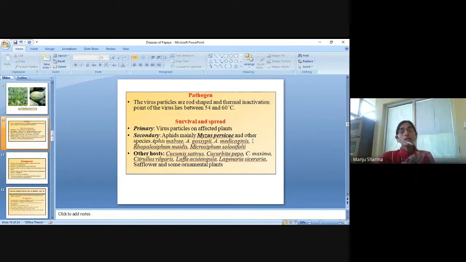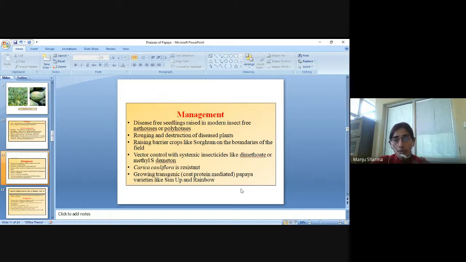Now, survival and spread of the pathogen: primary inoculum is virus particles on affected plants. Secondary spread is by aphids, mainly Myzus persicae and other species, that is Aphis malvae, Aphis gossypii, Aphis medicaginis, Prolasioptera, Microcephalum solanifolii, etc. Other hosts are Cucumis sativus, Cucurbita pepo, Cucurbita maxima, Citrullus vulgaris, Luffa acutangula, Lagenaria siceraria, safflower, and some ornamental plants.